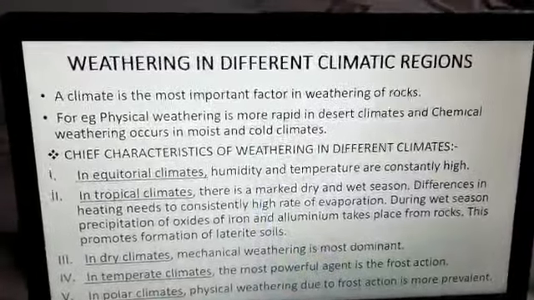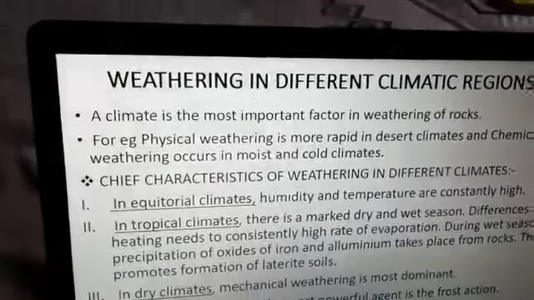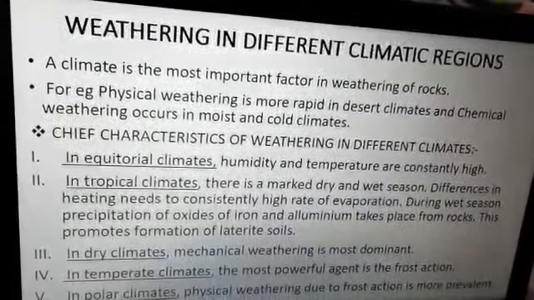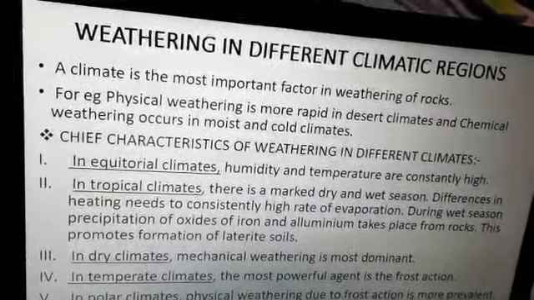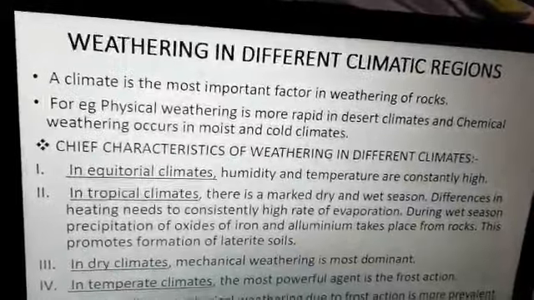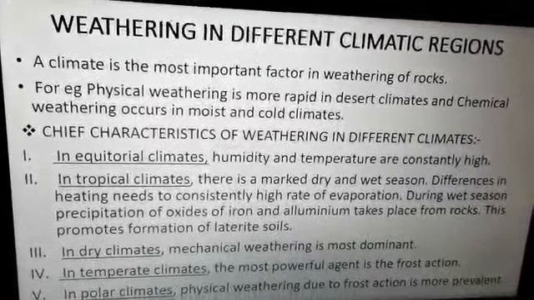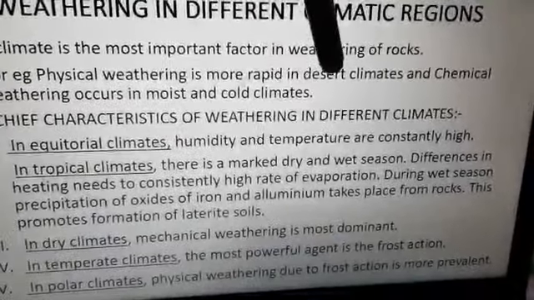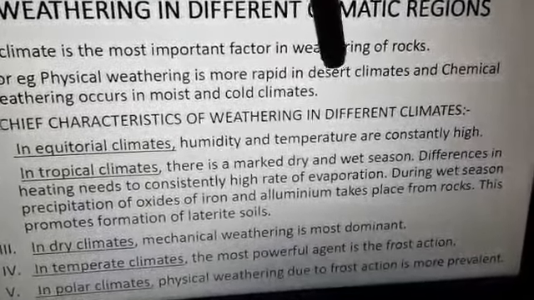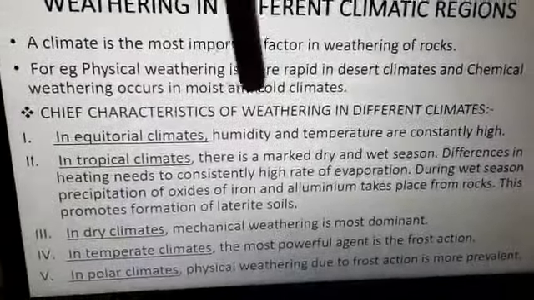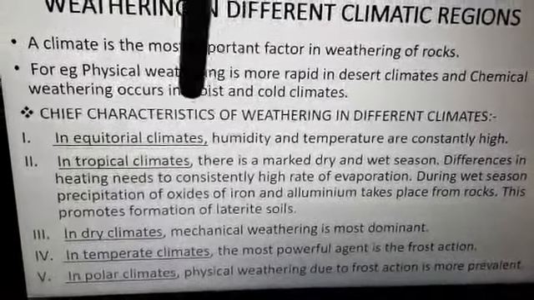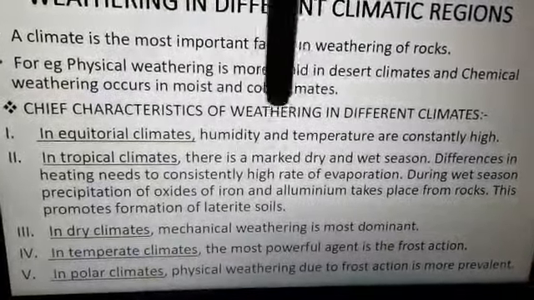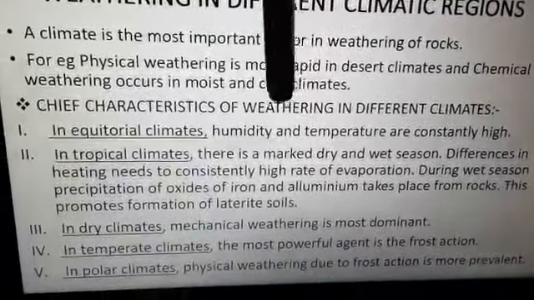Now from the processes of weathering that we have already discussed, we come to know that climate plays a very important role in the weathering of the rocks. For example, physical weathering is most rapid in the desert because of sudden climatic change, and chemical weathering occurs in moist and cold climates because they react with oxygen and water and change their chemical composition.